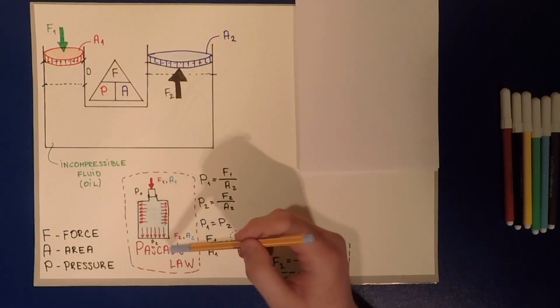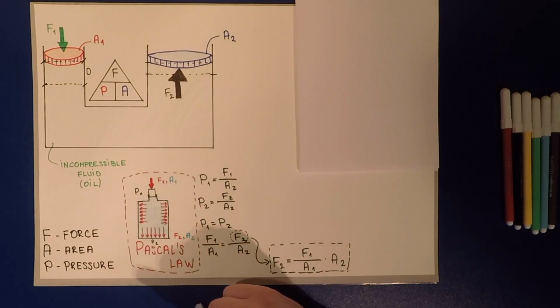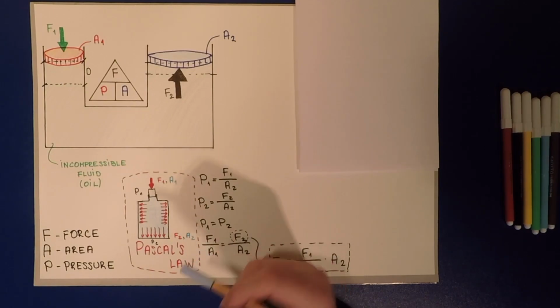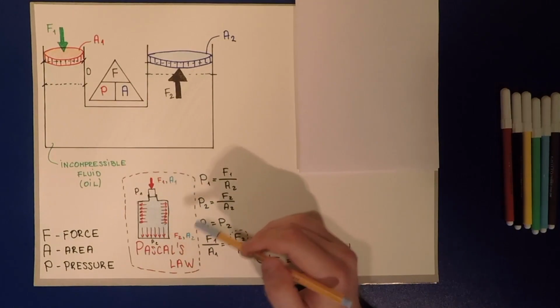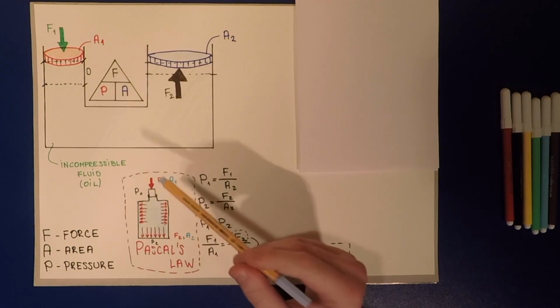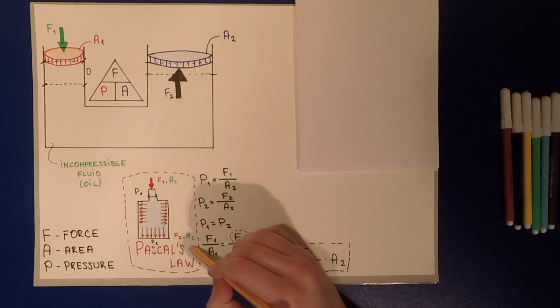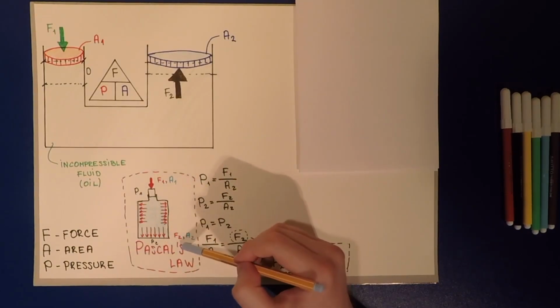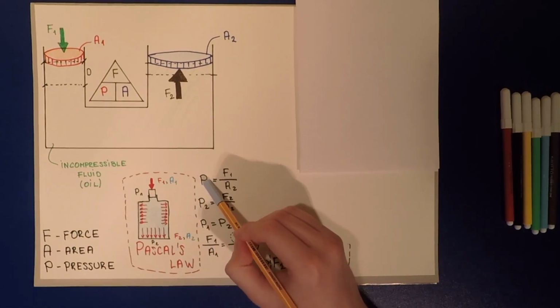Okay, so Pascal's law. Blaise Pascal was a French mathematician and scientist who was born in 1623, and he was a smart guy. We have to thank him for his law, because if it wasn't for this, we wouldn't have hydraulics today. The whole science of hydraulics is based around Pascal's law. And before we go to Pascal's law, we have to say a little bit about pressure.